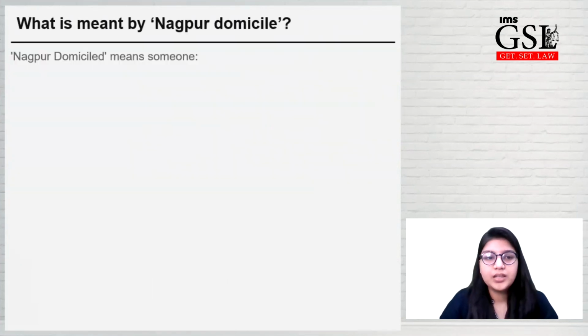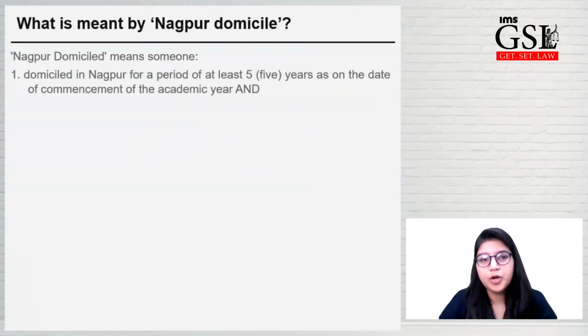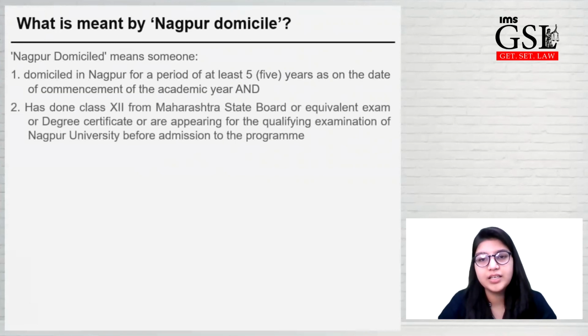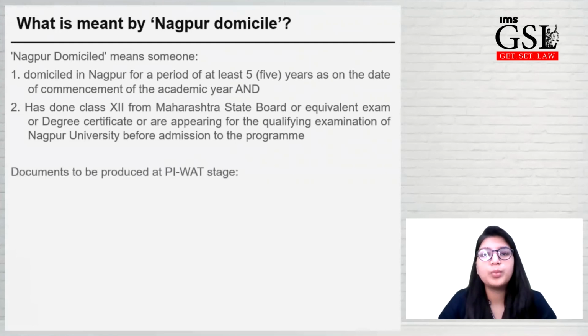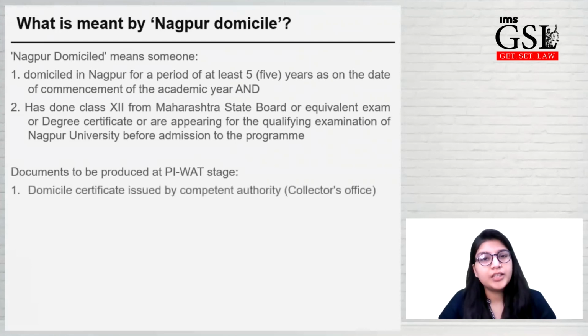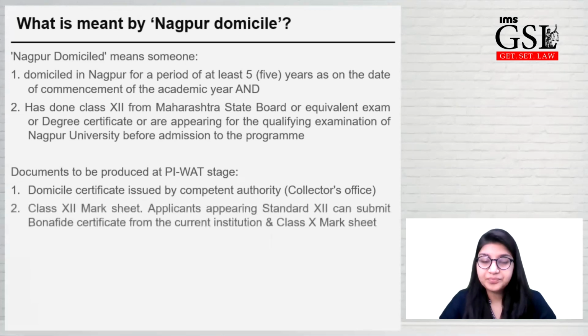The Nagpur domicile, what do you mean by Nagpur domicile? So anybody who has passed their 12th standard from Maharashtra, or who has been a resident in Maharashtra for last 5 years before the academic year starts, will be considered as a Nagpur resident, or will be eligible to avail the benefit of Nagpur domicile. The domicile certificate and documents for the domicile you have to submit in your PI and VAT round, along with your class 12th and class 10th mark sheet.